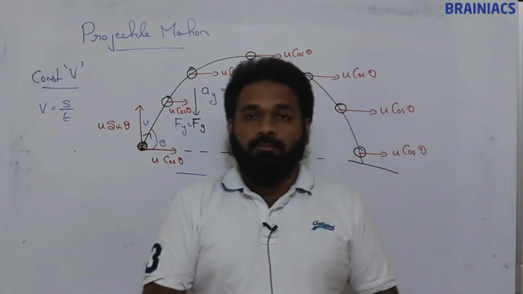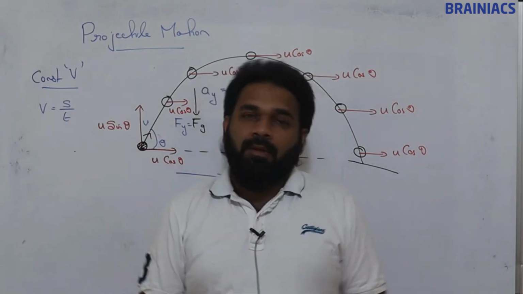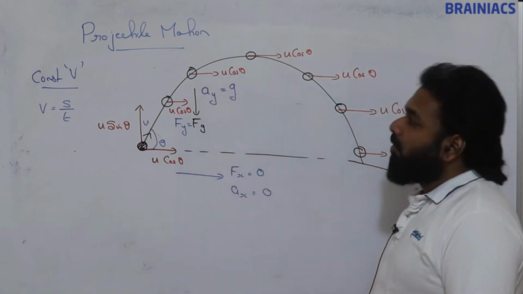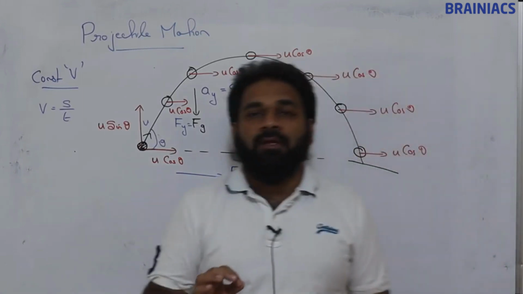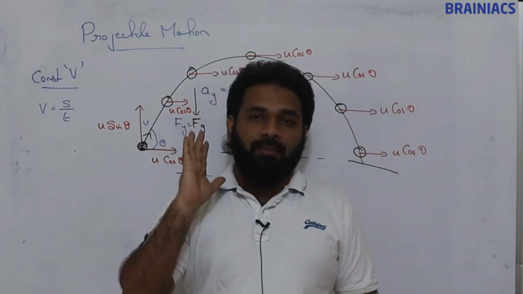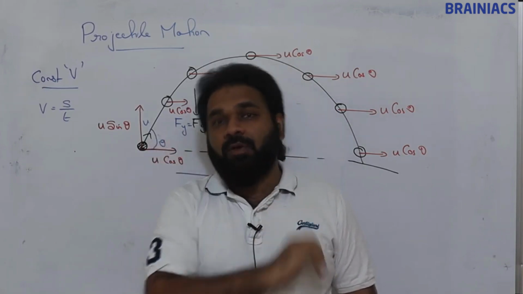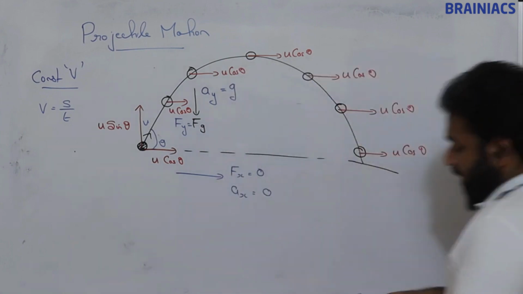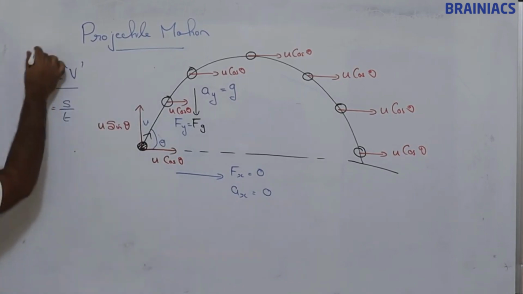Now vertical motion. If we consider vertical motion, there will be acceleration towards the ground. Is that acceleration due to gravity constant or variable? g is equal to 9.8 meters per second squared. It is a constant value, so we have constant acceleration in the vertical direction.